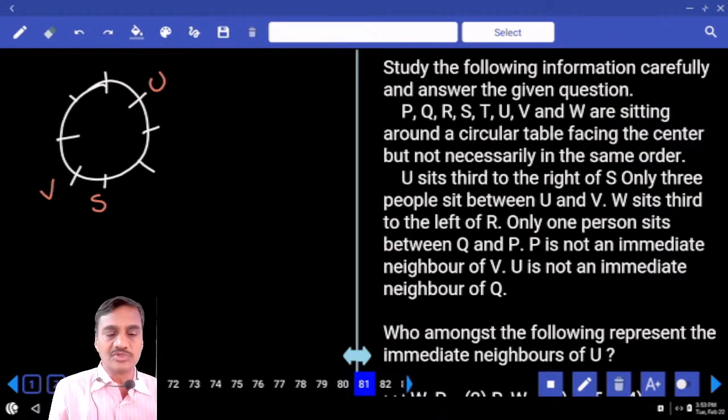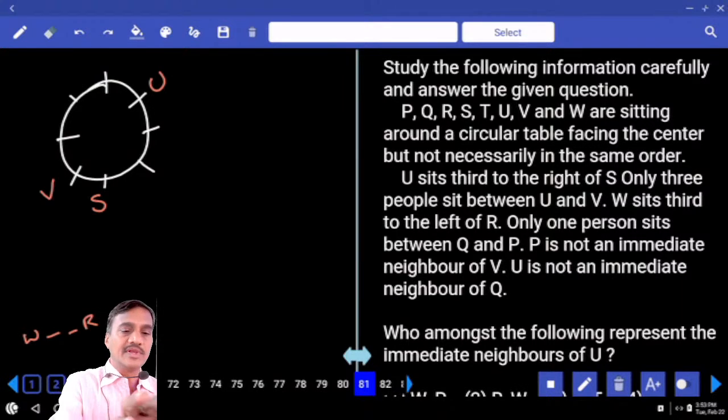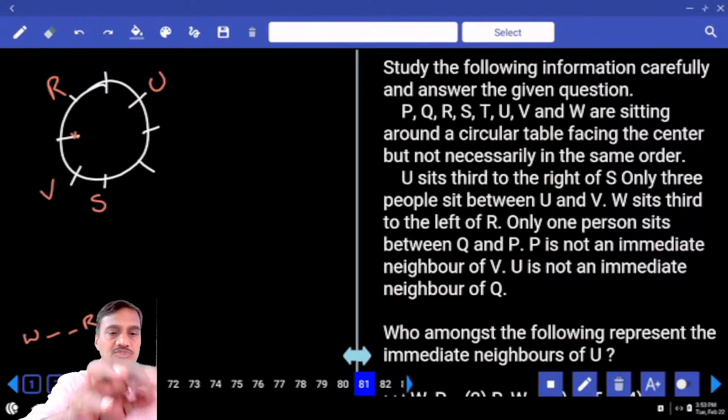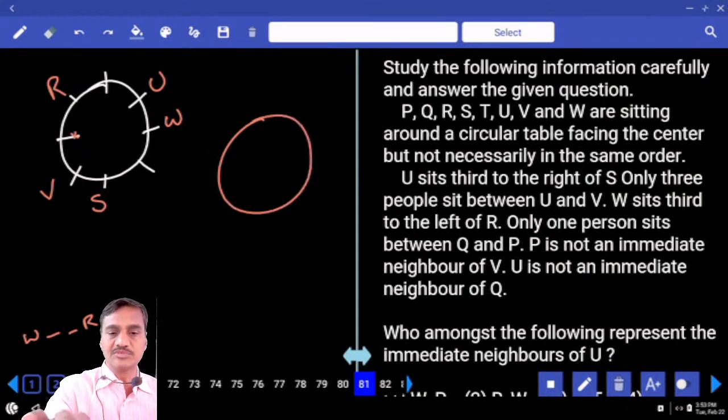And W sits to the left of R. And W sits to the left of whom? W sits to the left of R. Then can we have R at this place? Can R be here? No. If R is here, U and W must be in the same place. Not possible. Done? Hence R cannot be at this place. R cannot be here. Can we have R at this place or not? S, 1, 2, 3, W will be here. That is one possibility. Then what is the second possibility we have?